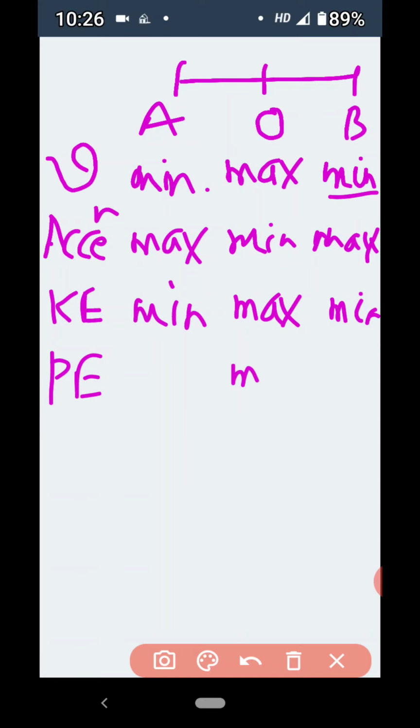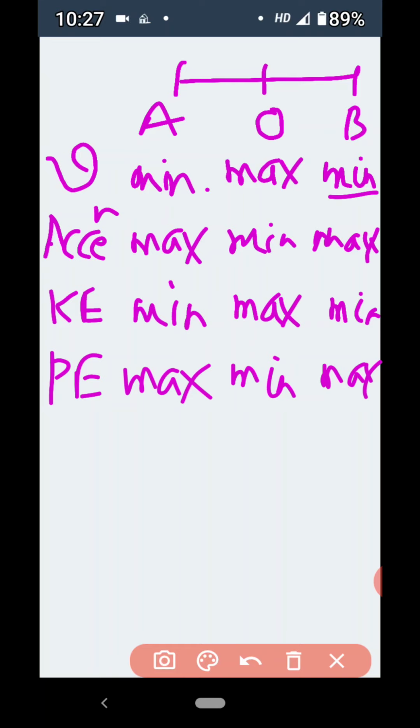Potential energy is minimum at mean position and maximum at extreme position. So this information we have seen already in the whole chapter, and let us use this information for finding the correct statement out of the 4.